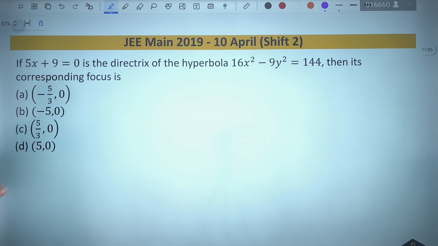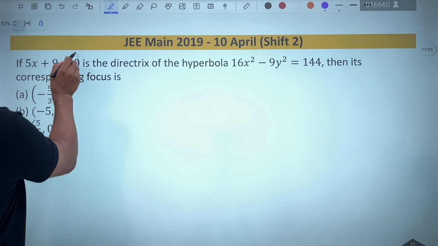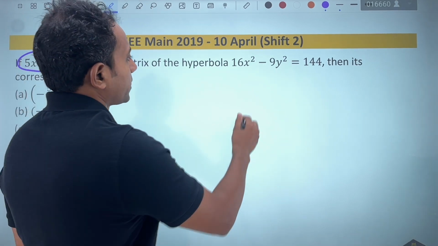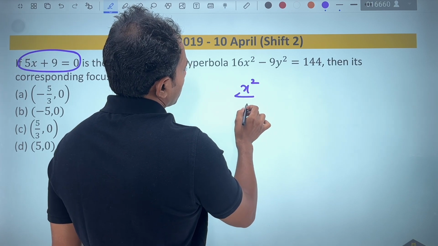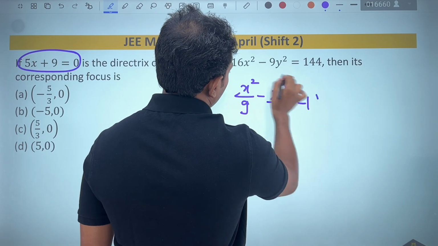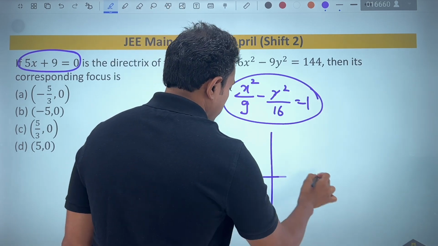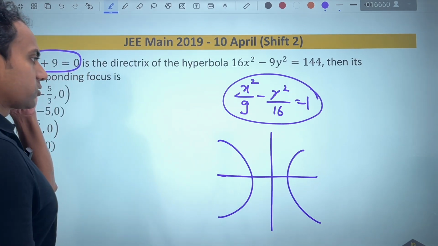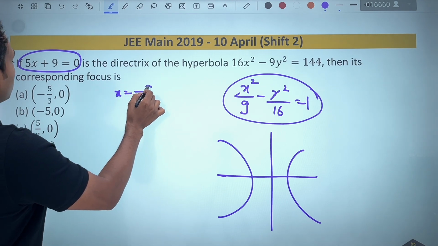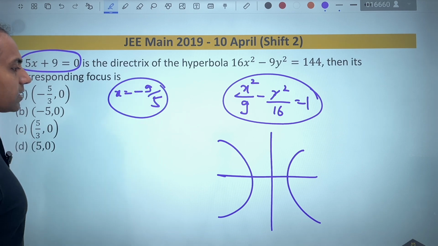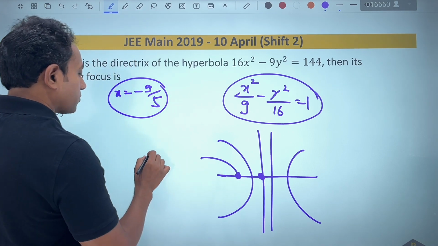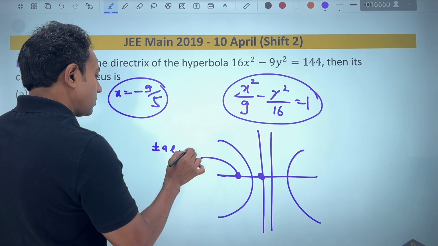Having said that, now let us move into the 2019 question. The question says that they have given you the directrix of the hyperbola, and then its corresponding foci. If you write it down, it will become x square by 9 minus y square by 16 is equal to 1. Once you have noticed that the orientation is like this, there is no problem with it. Now what they are saying is the corresponding directrix, x is equal to minus 9 by 5. So minus 9 by 5 would be here. Now what they are asking is the location of the foci, which is going to be plus minus ae comma 0.